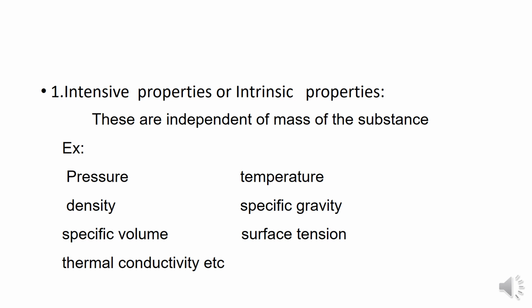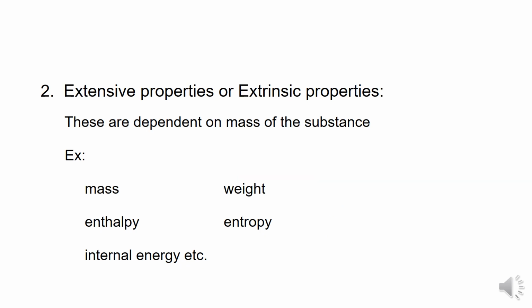Examples of intensive properties are pressure, density, specific volume, thermal conductivity, temperature, specific gravity and surface tension. Next, coming to the extensive properties, they are dependent on the mass of the substance. Examples are mass, enthalpy, internal energy, weight, entropy, etc.